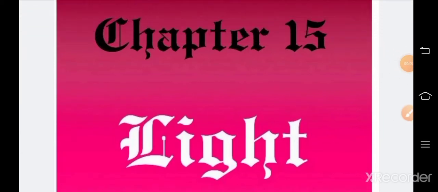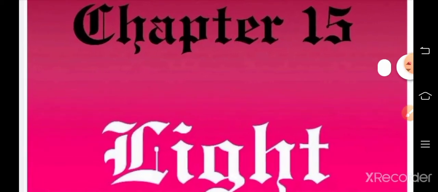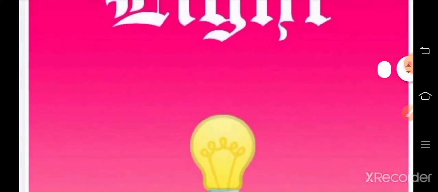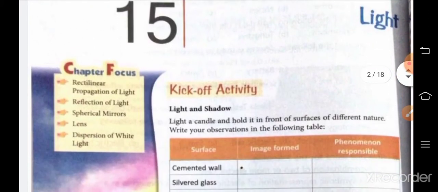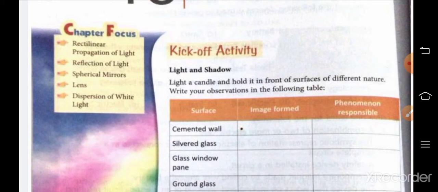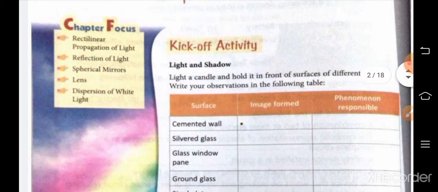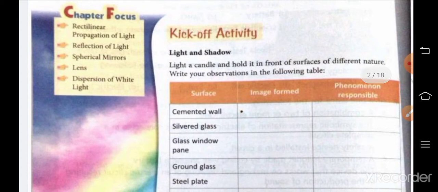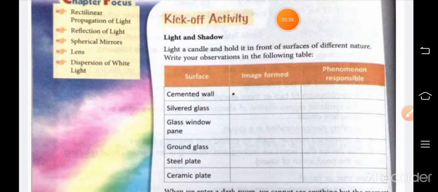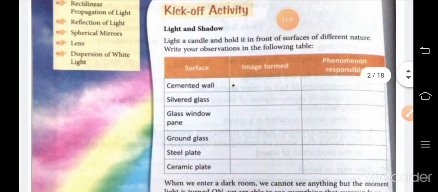Good morning, students. Today we are going to start a new chapter, that is chapter number 15, Light. In light, we will focus on rectilinear propagation of light, reflection of light, spherical mirrors, lens, and dispersion of white light. So, first of all, see a kick-off activity here.